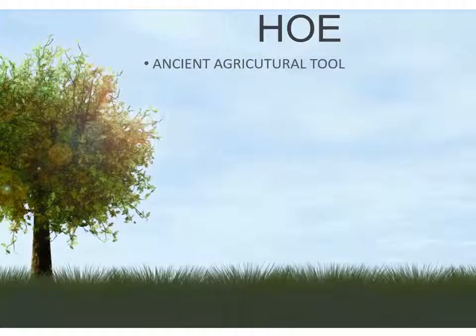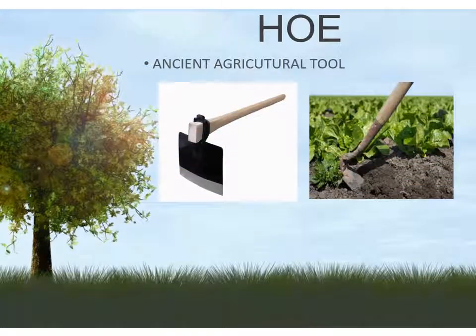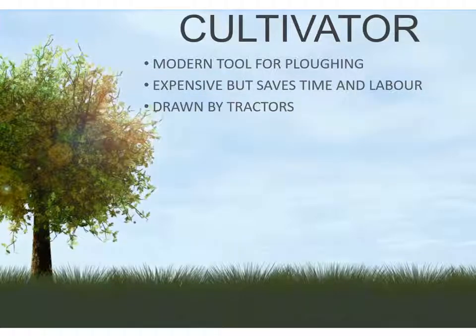Hoe. A hoe is also an ancient agricultural tool. It was used for tilling in olden times, but these days is only used to remove weeds. Cultivator. This is the modern mechanism we use currently to plough our fields. It involves the use of a tractor to drive the cultivator. Cultivator may be more expensive than the traditional methods, but it saves a lot of time and labor.